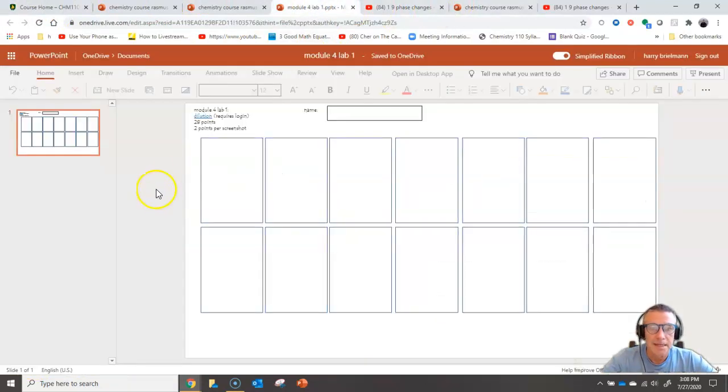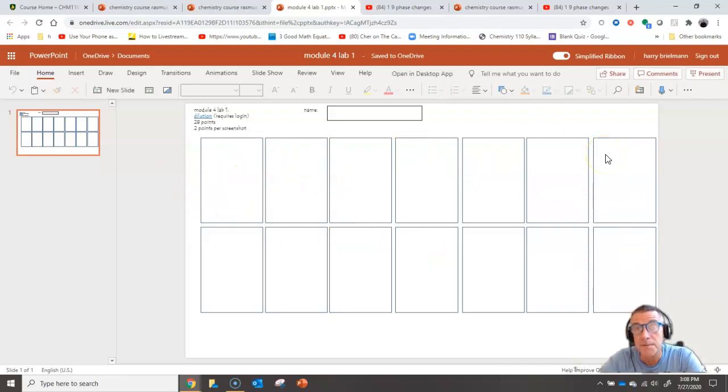And there it is. And if this goes well for you, you'll end up with your 14 screenshots, very small, but throw them all on one page. This is much easier for me, and I think much easier for you. I can expand each one, make sure that I see this little green correct screen. If you do that, you're done with the first lab.